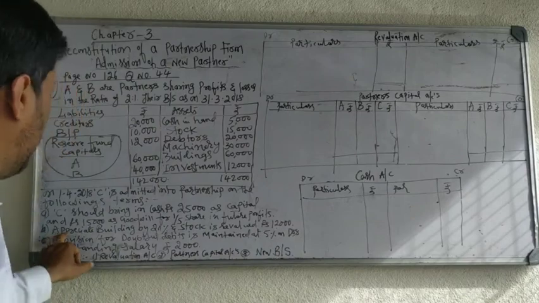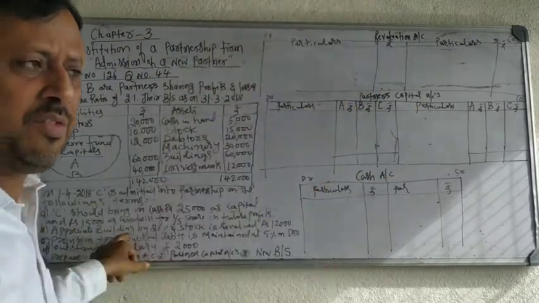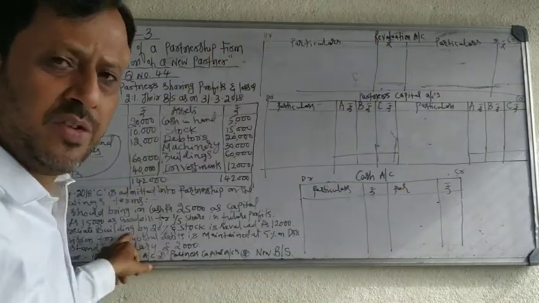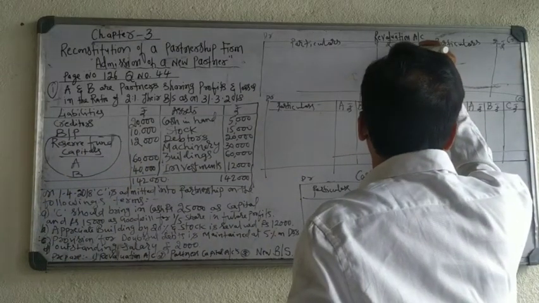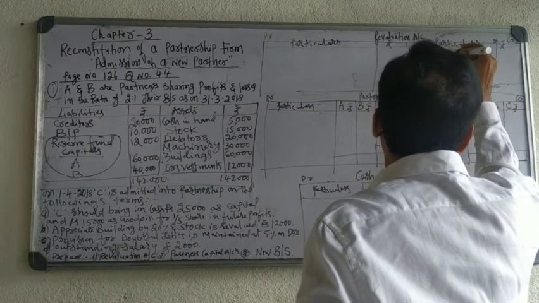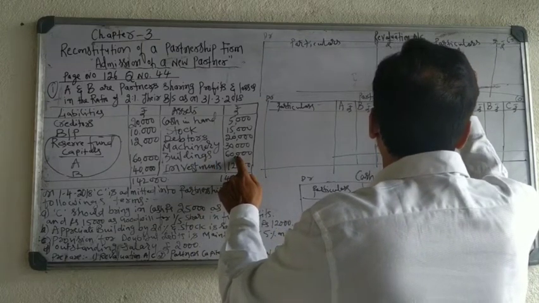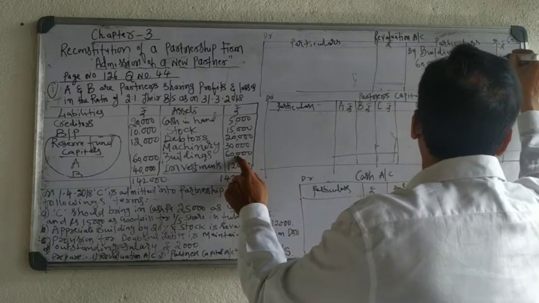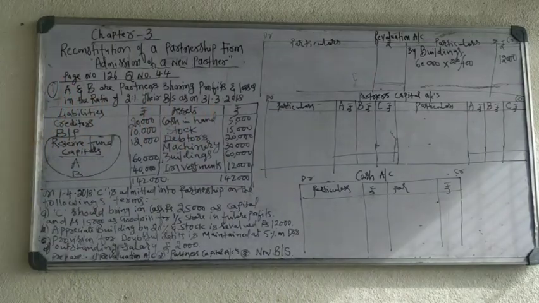Okay. Appreciate building means asset increase. If the asset value increases, what will happen? Asset value increase means income. Record on the credit side by buildings. See the buildings 60,000 into 20%, 12,000.